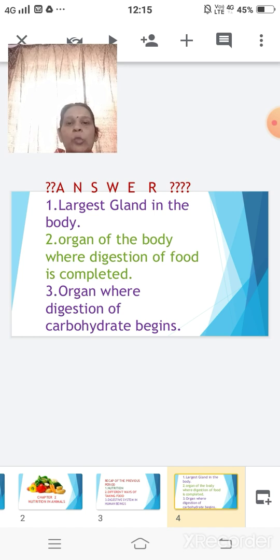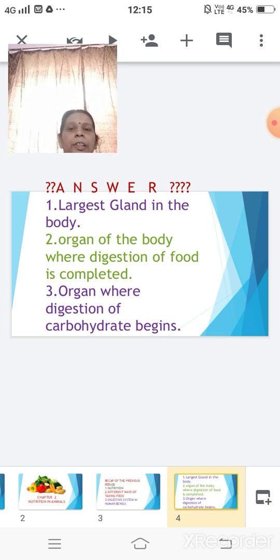Largest gland in the body. Yes, children, I hope you all know it's your liver. Second, organ of the body where digestion of food is completed. Yes, it is your small intestine.